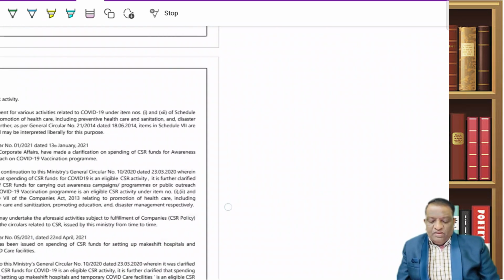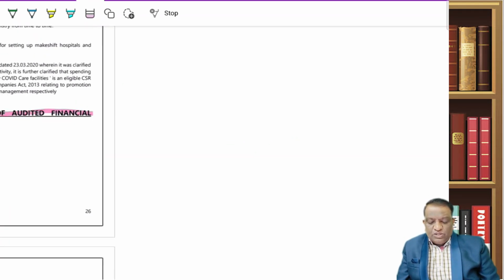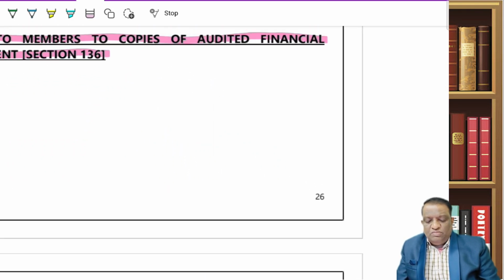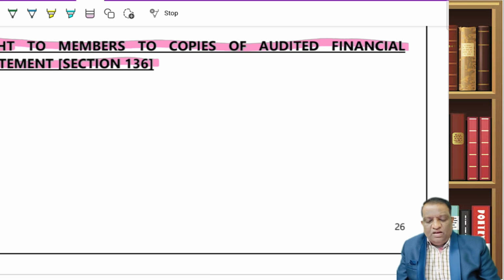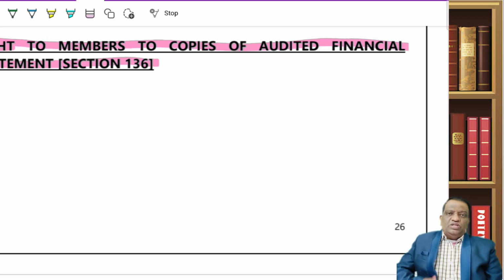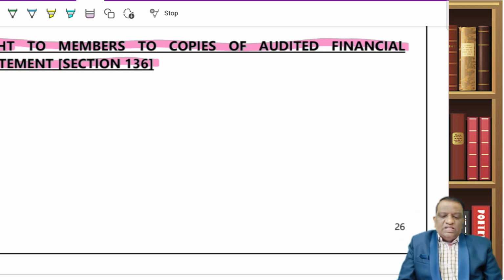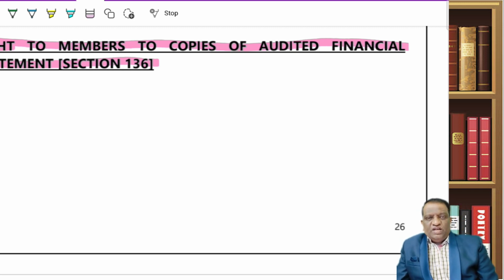So with this, the entire CSR and these provisions are complete. Mind you, that is the most important topic, and you need to revise both Section 135 and Schedule 7. What is the minimum amount when CSR becomes applicable? What if unspent?